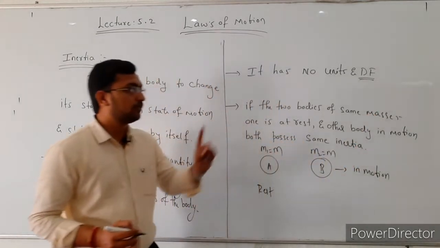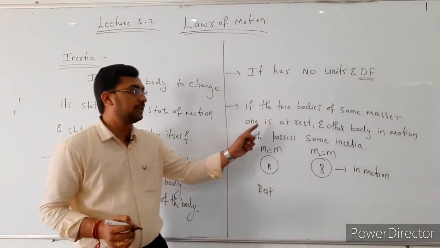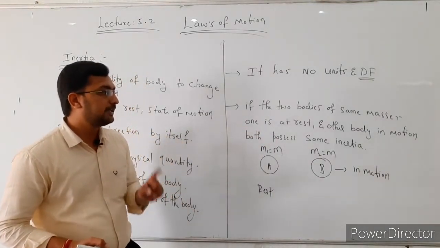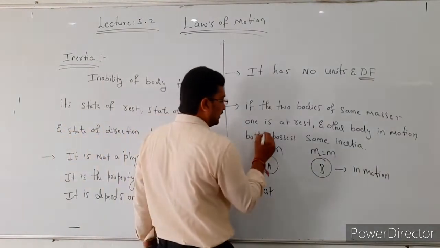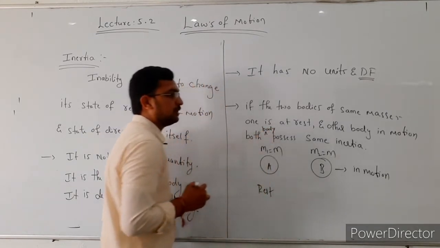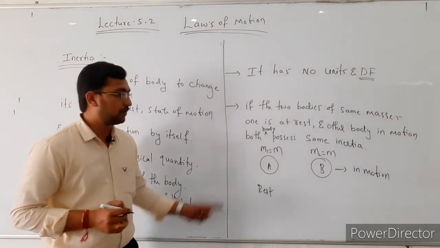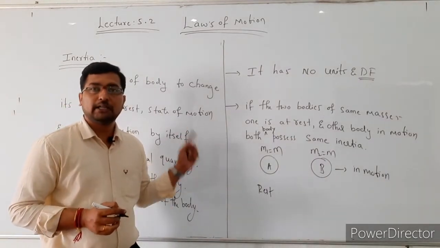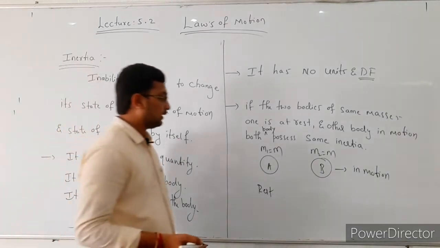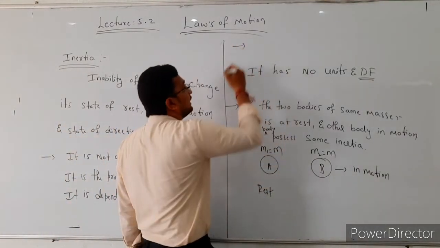Okay, if two bodies of the same masses, one is at rest, another is in motion, both bodies possess the same inertia. So from this we conclude that inertia only depends on the mass of the body.